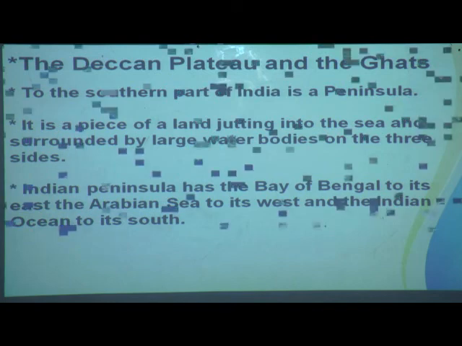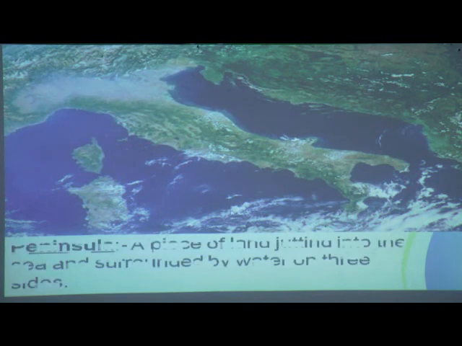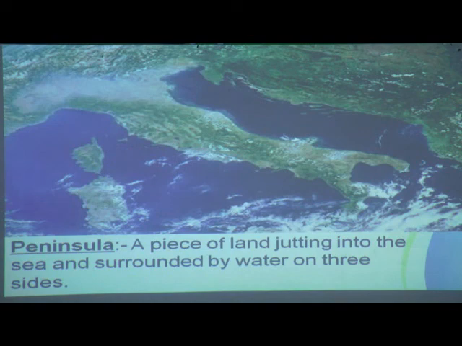Next, this is a peninsula picture. Can you see, children? Here on three sides the water surrounds, and here is the land. This land is jutting into the sea. This peninsula is a piece of land jutting into the sea and surrounded by water on three sides.